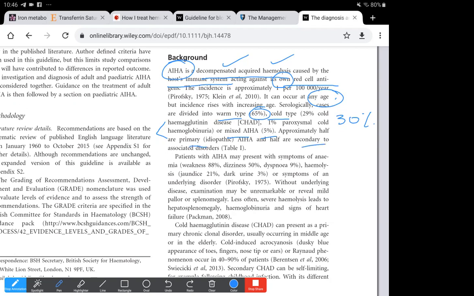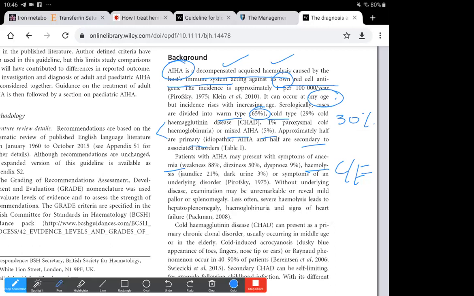Regarding the symptoms, when we assess the clinical features in patients with autoimmune hemolytic anemia, they will be mostly features of anemia and features of hemolysis. Because it's autoimmune hemolytic anemia, there will be anemia and hemolysis, and the autoimmune nature will be dealt with on further lab investigations. Clinically there will be just features of anemia and hemolysis. Anemia can present as weakness, dizziness, and dyspnea, and hemolysis as jaundice and dark urine. Symptoms of an underlying disorder may also be there.